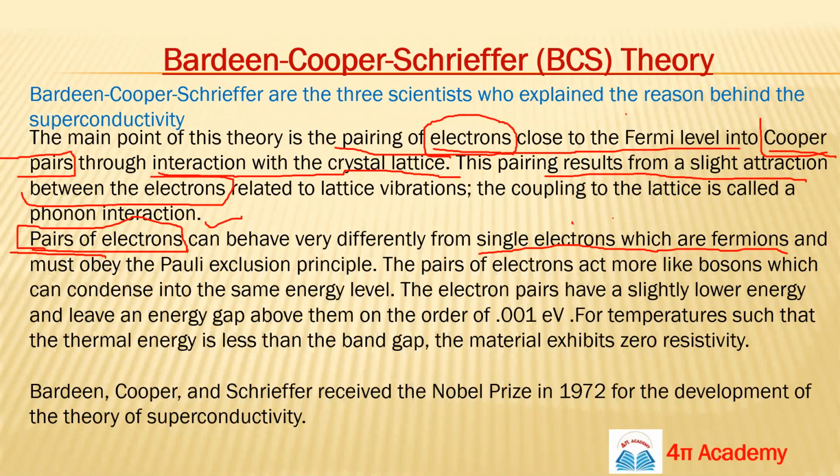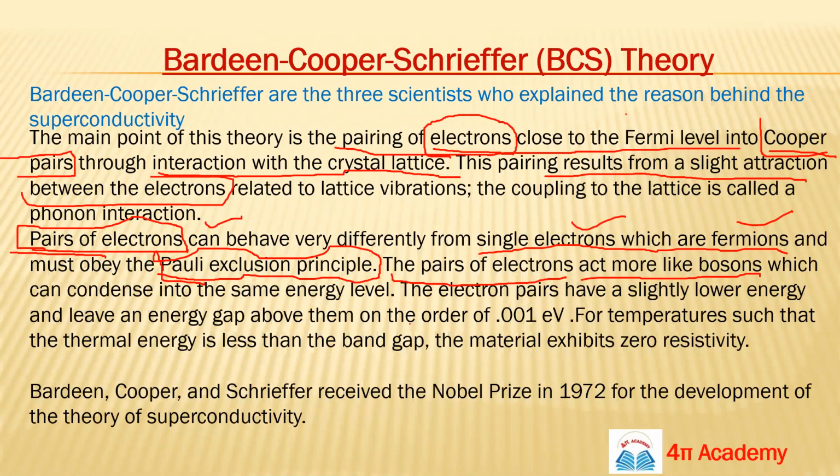So your electron is a fermion, and it follows the Pauli exclusion principle, which means no two electrons can stay in a single state. But the pair of electrons here does not behave as a fermion; it behaves as a boson, which can condense into the same energy level.